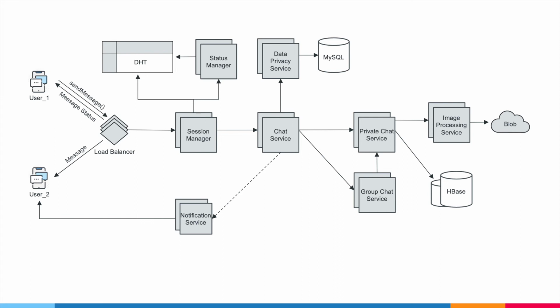Now, let's think if there is any scope of optimization in this design. Can we leverage a caching mechanism to speed up the chat retrieval? When the receiver is offline and receives a notification of a message, they might open the app right away. So, to optimize retrieval at this point, perhaps we can use a cache service to handle the cache mechanism centrally. Internally, we can leverage a cache store like Redis perhaps.